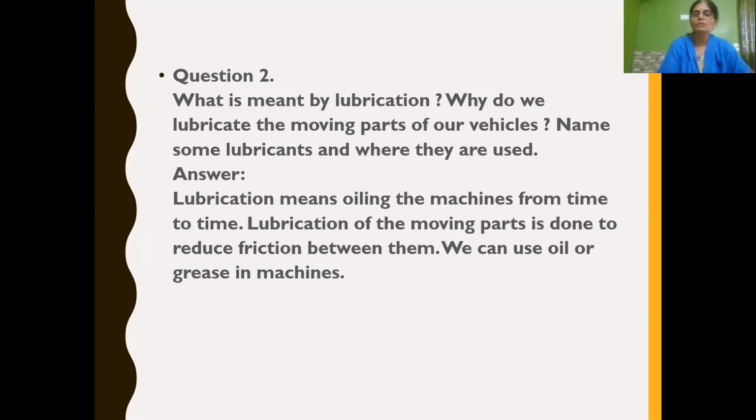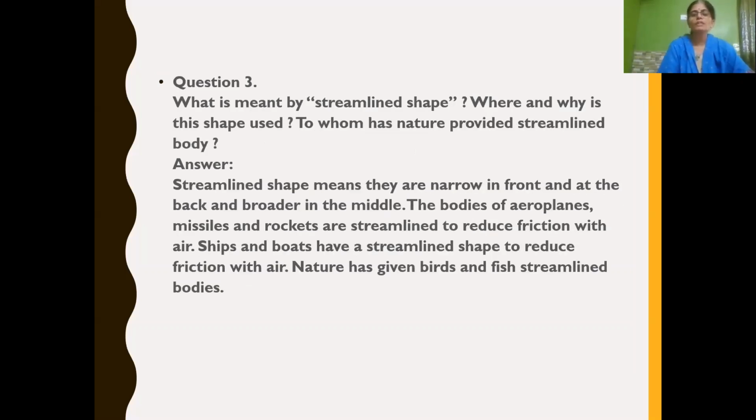Lubrication means oiling the machines from time to time. Lubrication of the moving parts is done to reduce friction between them. We can use oil or grease in machines to reduce friction. Next, what is meant by streamlined shape? Where and why is this shape used? To whom has nature provided a streamlined body? First one, what is streamlined shape? It means narrow in front and back and broader in the middle, or you can say narrow at both the ends and broader in the middle is called streamlined shape.